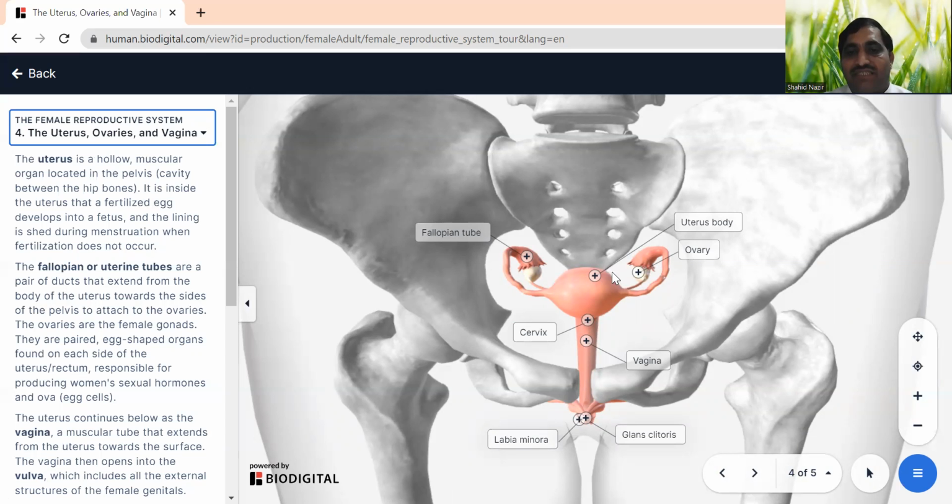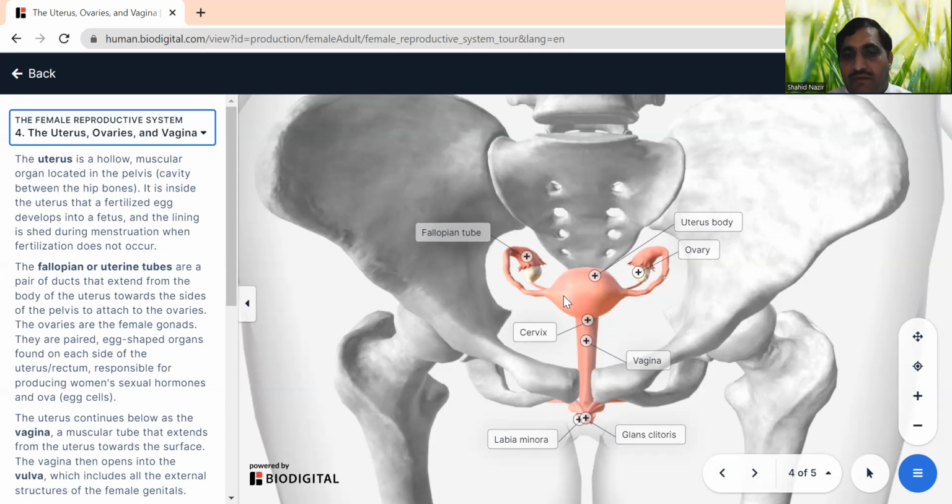The pelvis is the cavity between the hip bones. This uterus is responsible for holding the fertilized egg, and it continues until there is birth.